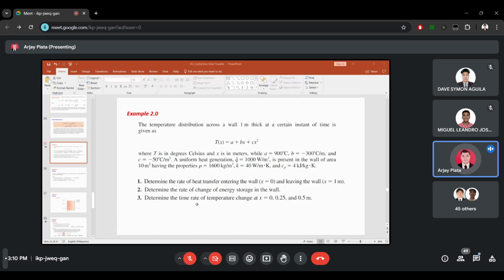May I call on Gonzalvo Warren? Gonzalvo Warren, are you here? Yes po. Okay. Can you state what are known or what is known in the problem? Do I still need to read the problem? No need to read the problem. Just inform us what is known in the problem.